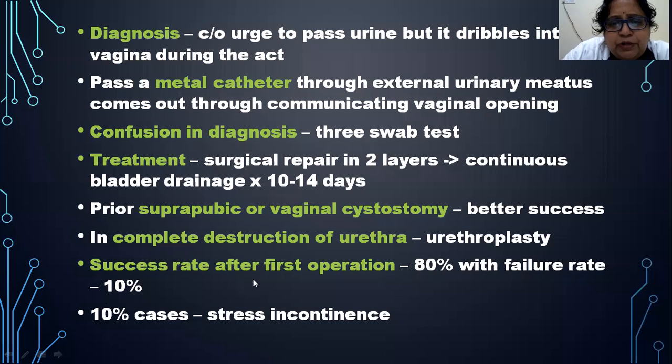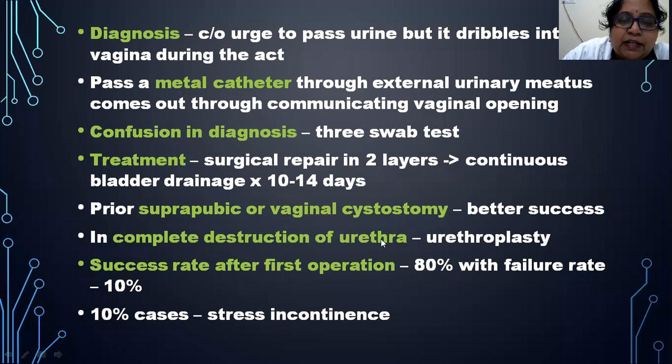Now, prior suprapubic or vaginal cystostomy should be done for better success. In case the fistula is situated high up, you can do suprapubic or vaginal cystostomy where the urine is drained through suprapubic method or through a vaginal cystostomy.